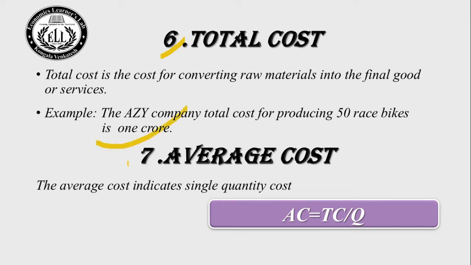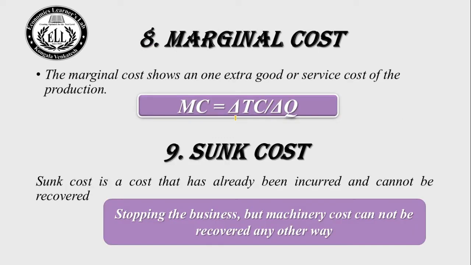Next type of cost, that is average cost. Average cost indicates the cost of a single unit of quantity. The formula for average cost is AC equals TC divided by Q, that is, average cost equals total cost divided by total output. Let us go to the next slide.